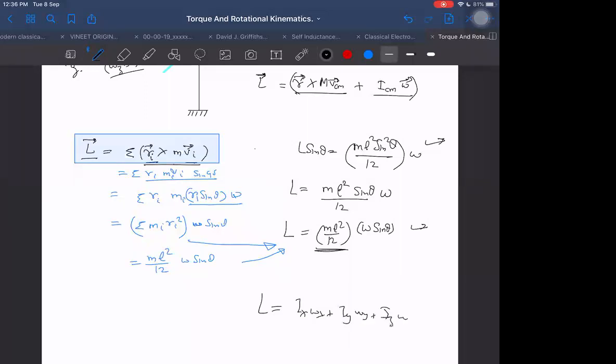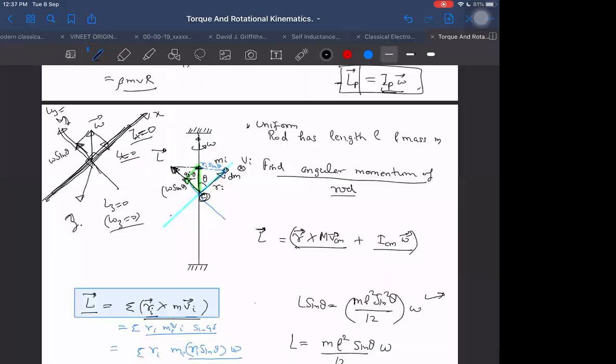Here, Ix omega x is 0, Iz omega z is 0, so it is only equal to Iy omega y, which is (mL²/12) into omega sin theta. So the net angular momentum is equal to the angular momentum just along the y-axis, where the y-axis is perpendicular to this.